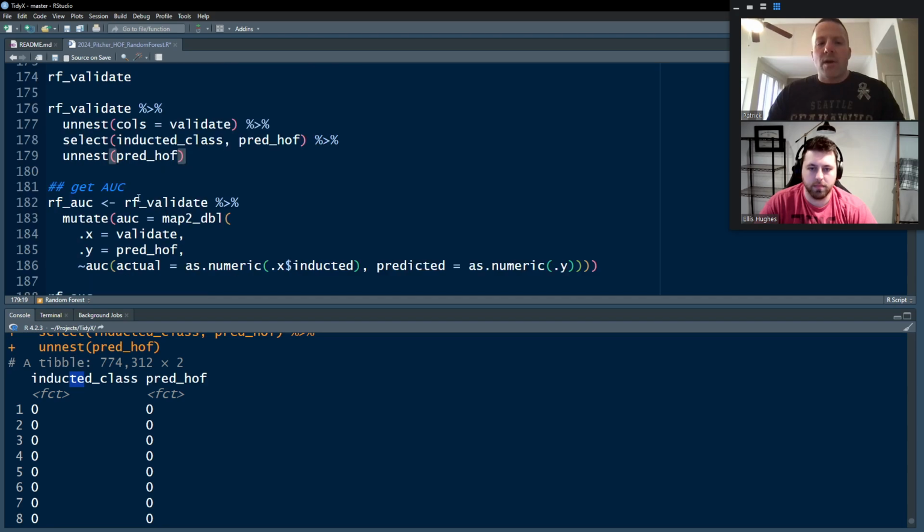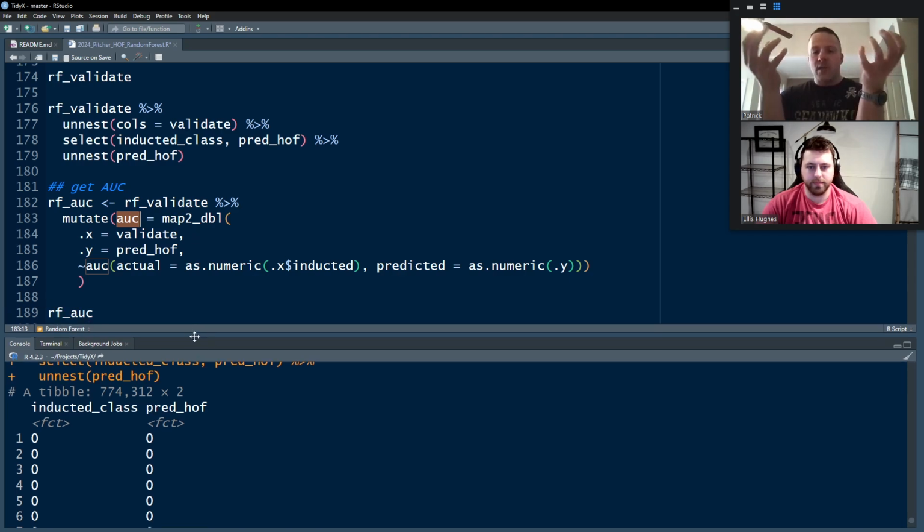Remember the validation is like our mini test set on each of those folds, because we were trying to tune these parameters, mtry and ntrees. So we're going to use area under the curve to identify which of these tuning parameters gives us the optimal model.